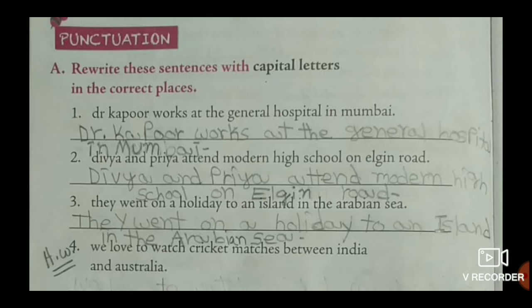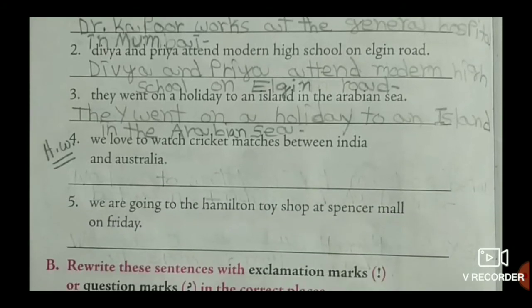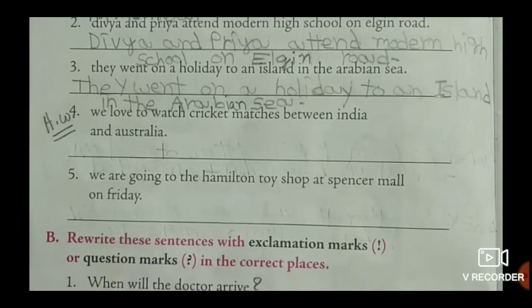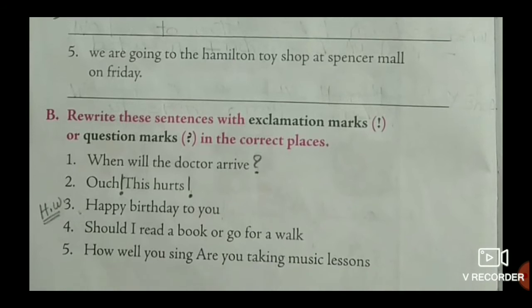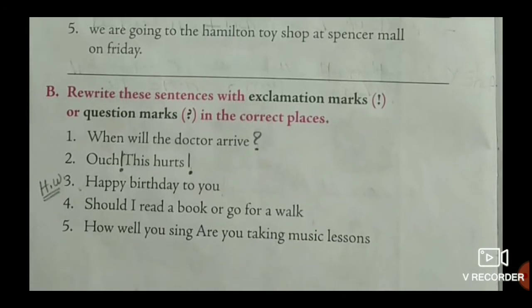Okay children. Now remaining fourth and fifth, try on your own. So moving on to next one. Rewrite these sentences with exclamation marks or question marks. Just now we learned how to use exclamation marks and question marks.